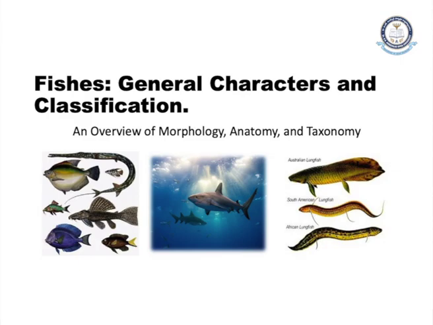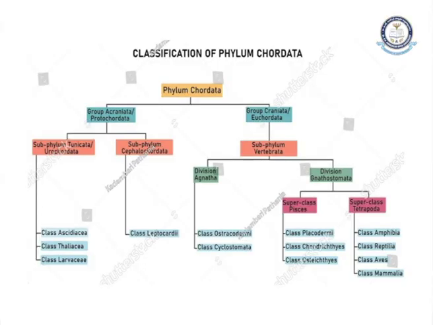As we all know, we are very much interested in knowing about fishes. Fishes initially come from the chordates. Let us see the classification of Chordata initially so that we can understand how the fishes have come. Phylum Chordata is divided into two groups, that is Craniata and Acraniata. Craniata is divided into subphylum Vertebrata. Vertebrata has mainly two divisions, they are Agnatha and Gnathostomata. Agnatha are jawless fishes and Gnathostomata are jawed ones.